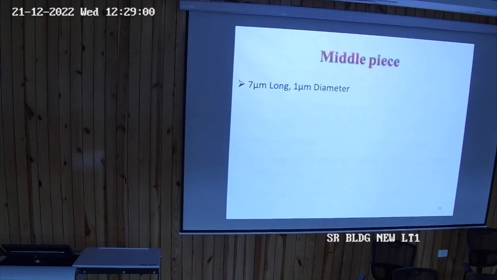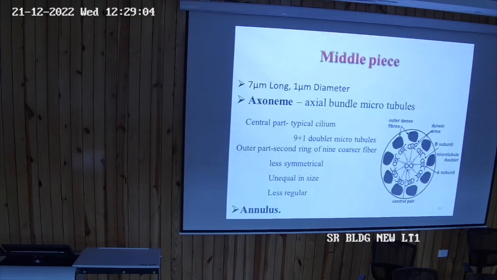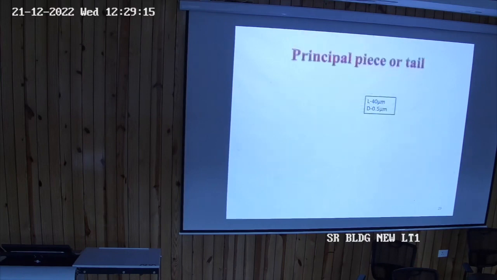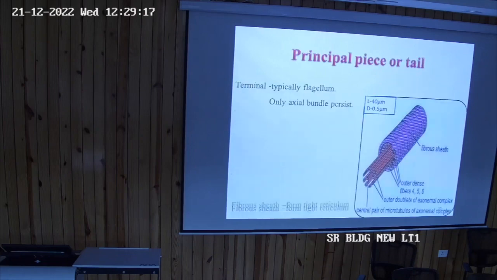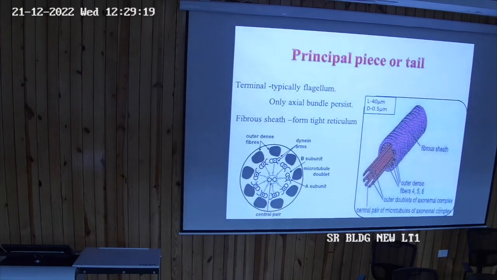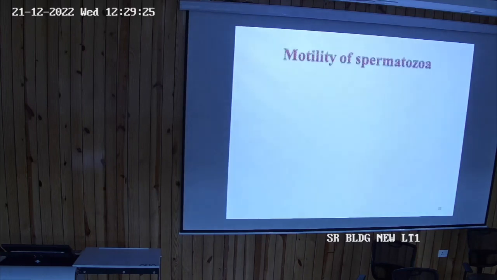Then the middle piece consists of this 9+2 arrangement in the center, as well as there are coarse fibers at the periphery also in the middle piece. While in the tail there are only these filaments, typically like a flagellum. So mitochondria is missing in this part.